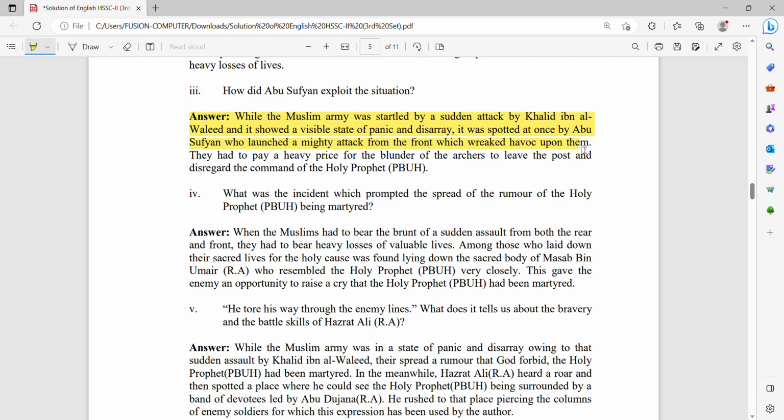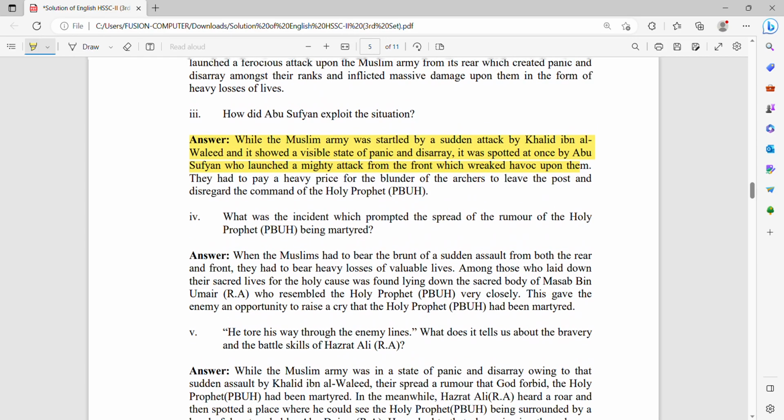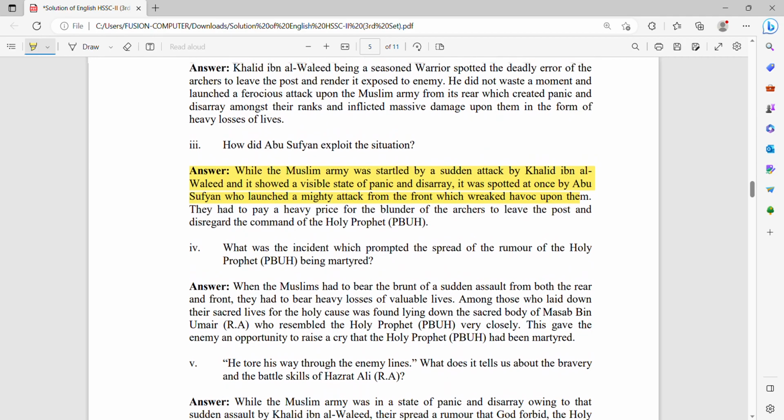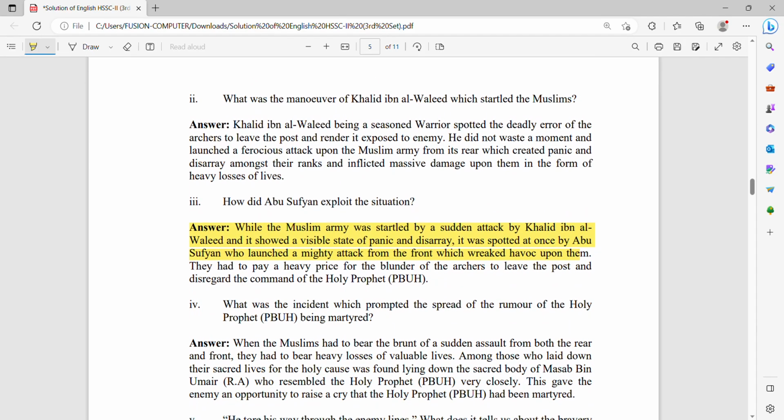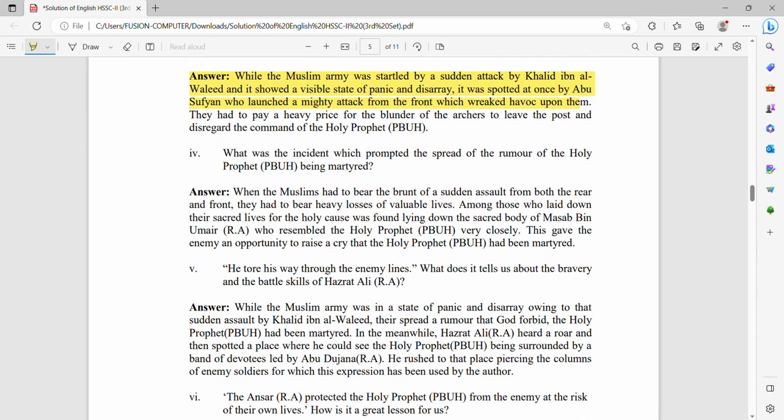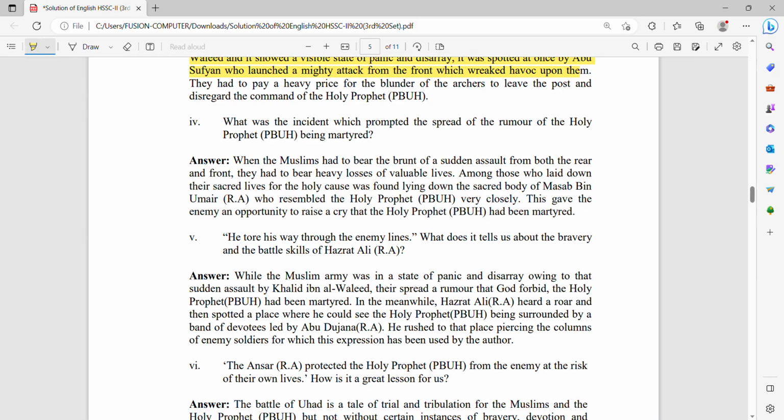Next question: what was the incident which prompted the spread of the rumor of the Holy Prophet sallallahu alaihi wasallam being martyred? When the Muslims had to bear the brunt of a sudden assault from both the rear and the front, they suffered heavy losses of valuable lives.